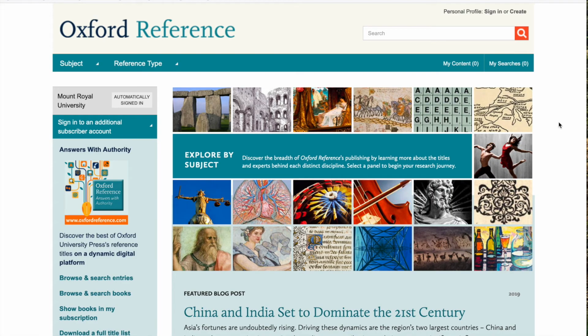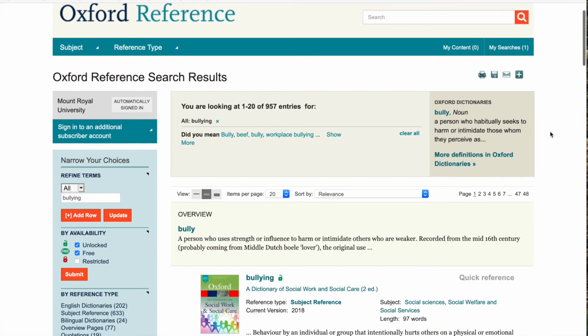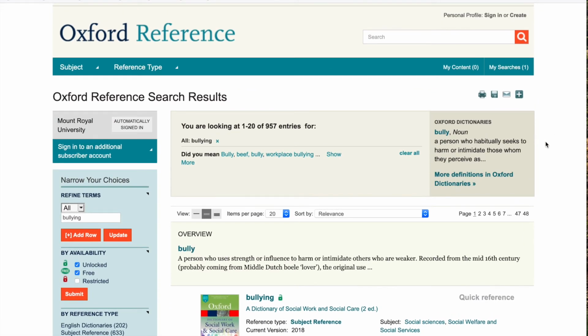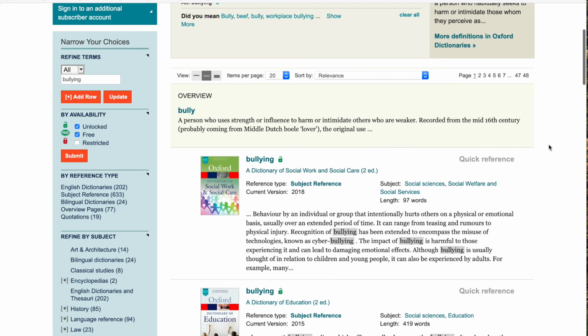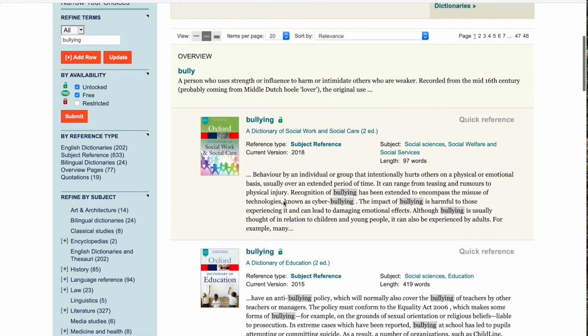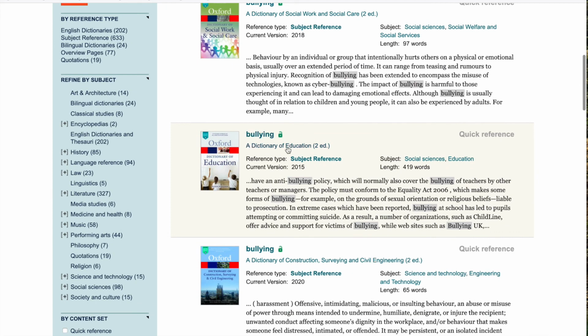In addition to Credo, I also recommend taking a look at Oxford Reference. It operates in a very similar fashion, though it doesn't include all of the features. If you do a simple search for bullying, we will get a fairly in-depth list of results. Similar to Credo, it will tell us the dictionary or the reference guide that this particular article is published in. So again, you'll see probably some of the similar types of sources that we saw in Credo. So a dictionary of social work and social care, bullying in a dictionary of education.